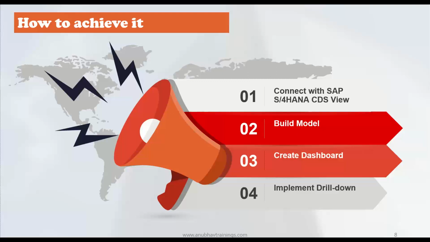We will build the model in Analytics Cloud. We will create a dashboard and implement the drill down. So let's understand, in this process of building our dashboard for Olympics, what are all the steps we are going to see, what are the entities and systems we are going to connect to. On one side, you will see that we will be connecting to an SAP S4 HANA server. So this is going to be my SAP S4 HANA server.